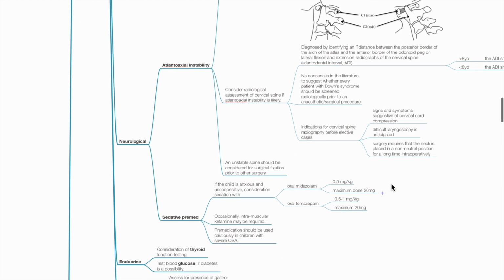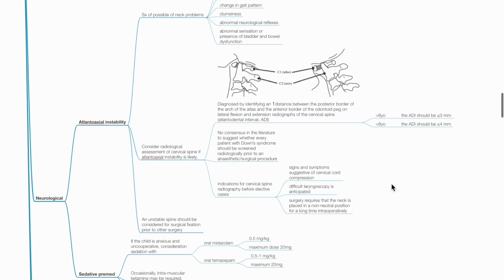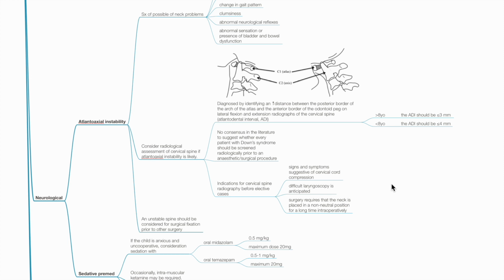Neurological: atlantoaxial instability. Symptoms of possible neck problems include neck pain, limited neck mobility or head tilt, change in gait pattern, clumsiness, abnormal neurological reflexes, abnormal sensation, or presence of bowel or bladder dysfunction. Consider radiological assessment of cervical spine if atlantoaxial instability is suspected.